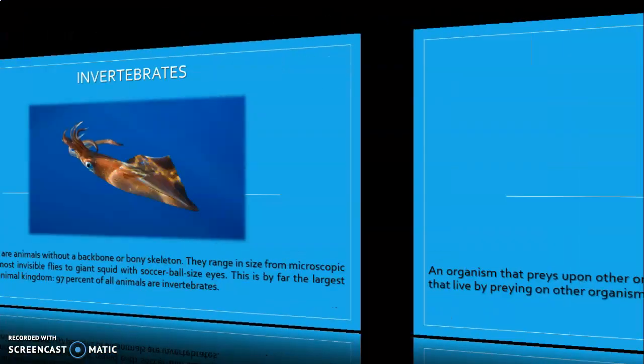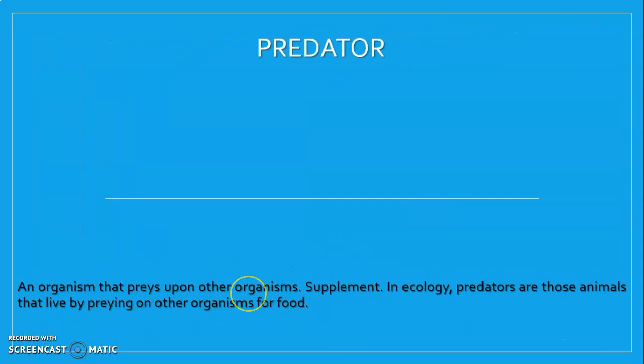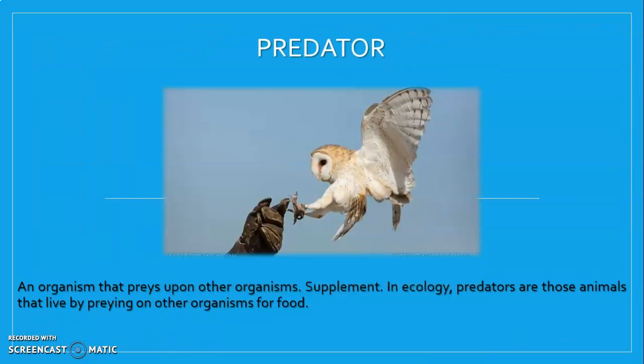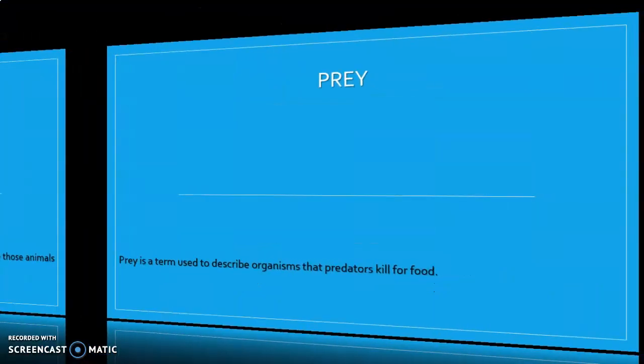Now we have predator. A predator is any organism that preys upon other organisms. In ecology, predators are those animals that live by preying on other organisms for food. So these are basically the animals that need to prey in order to obtain food. For example, we have the case of this owl eating a kind of mammal, I guess. I don't know.